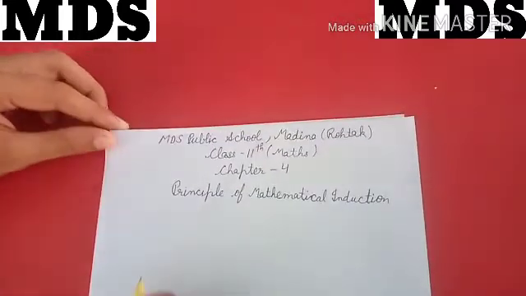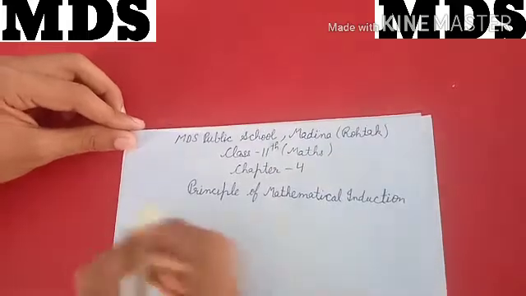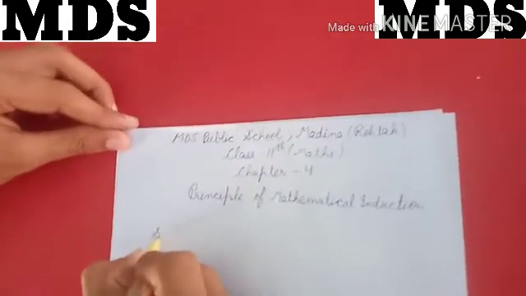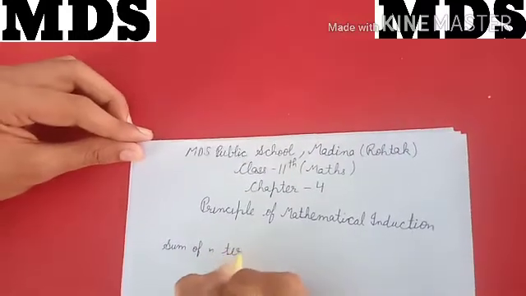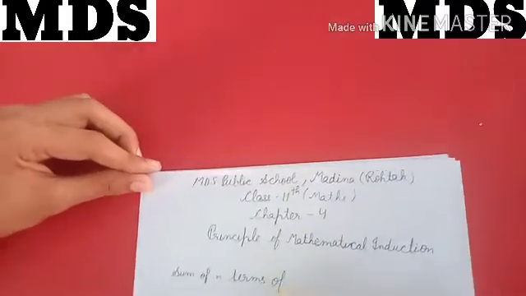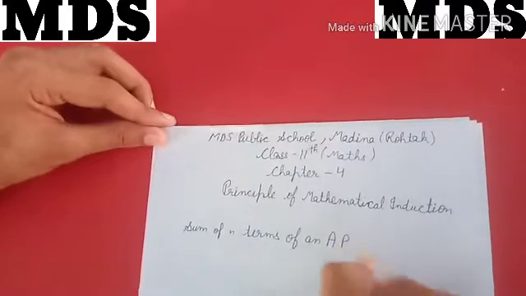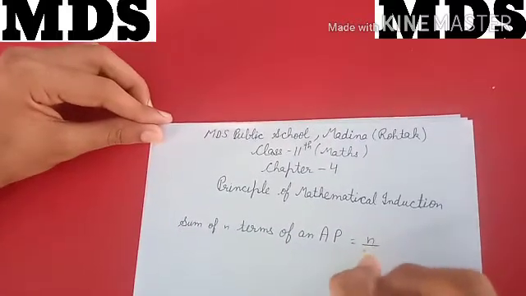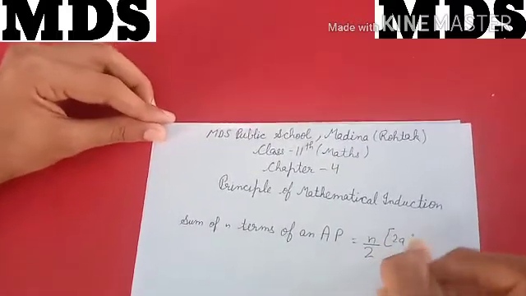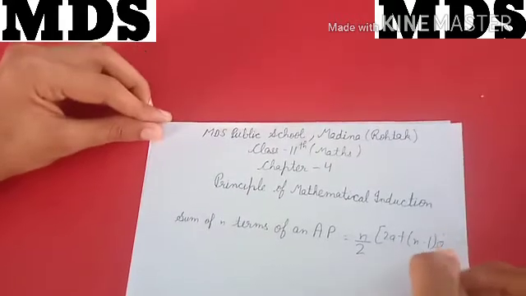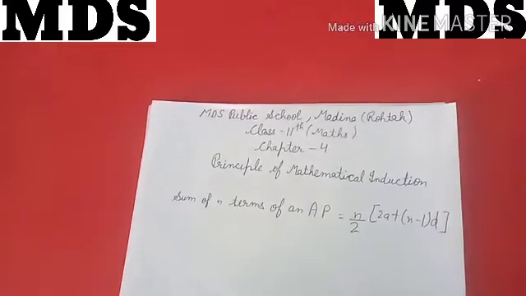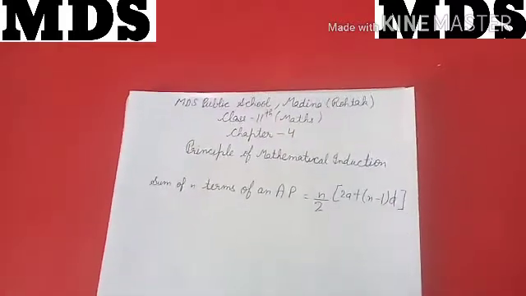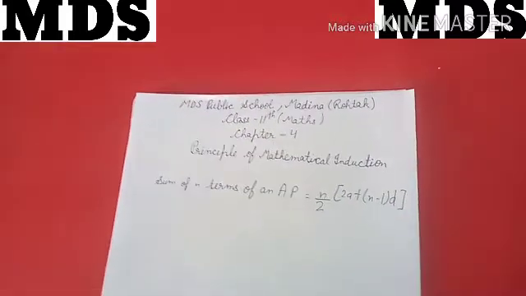Now remember that in 10th class you studied the formula of the sum of n terms of an AP. That was n by 2 into 2a plus n minus 1 into d. Okay, it was the formula of the sum of n terms of AP.